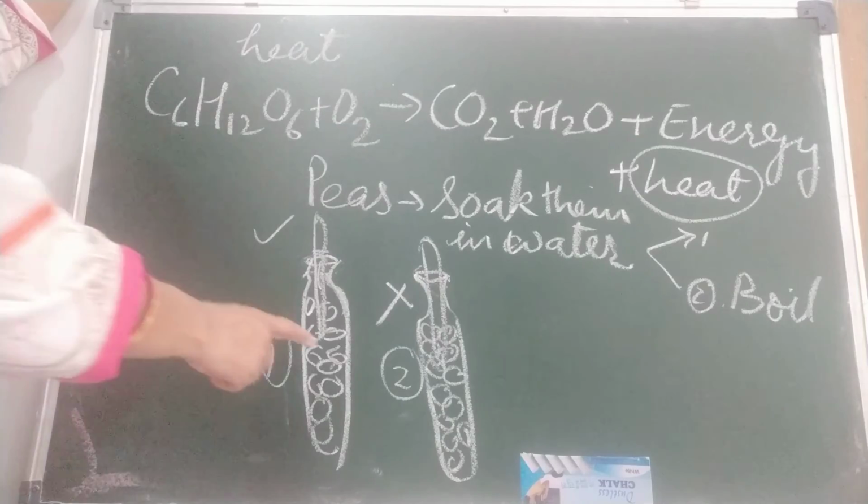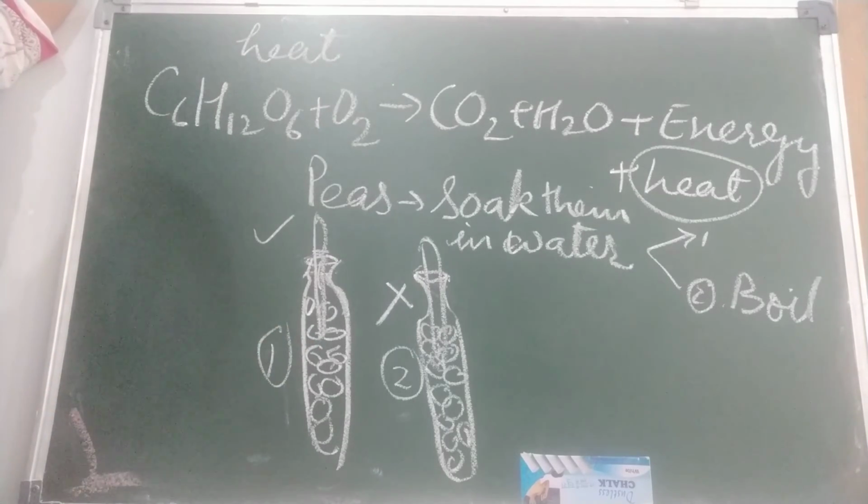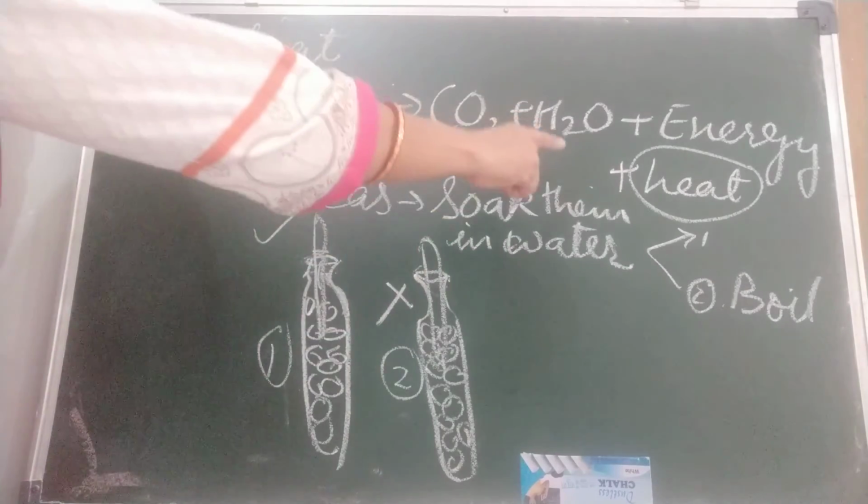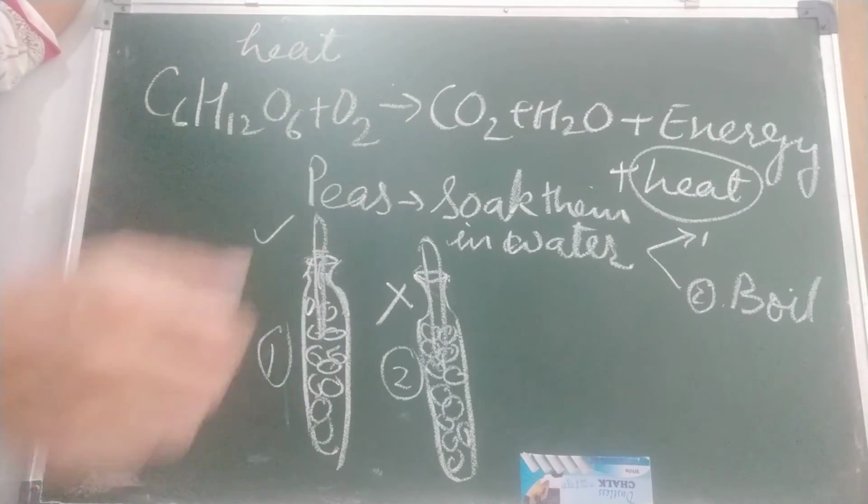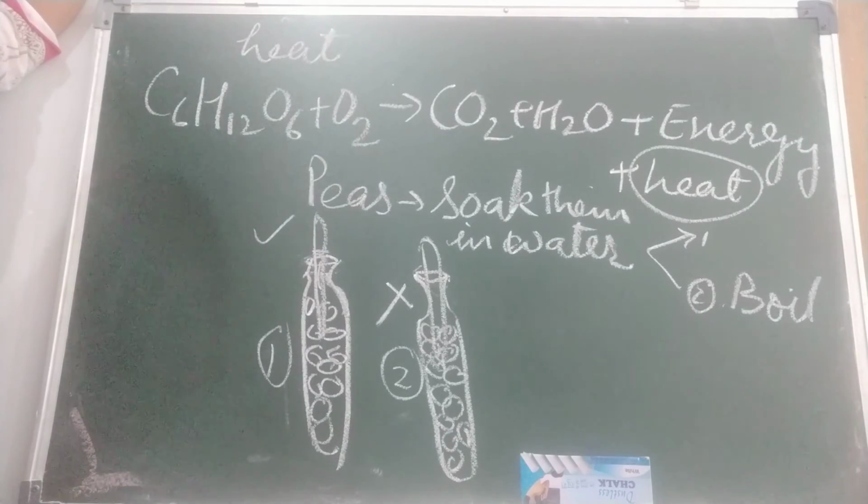Okay, germination starts in these germinating seeds. You have seen, children, when we soak them, after some time roots come out, so they are germinating seeds. They are taking energy so that germination can take place. Okay children.